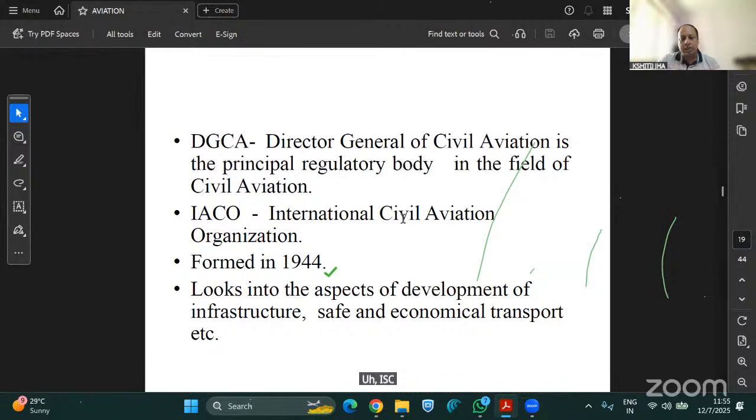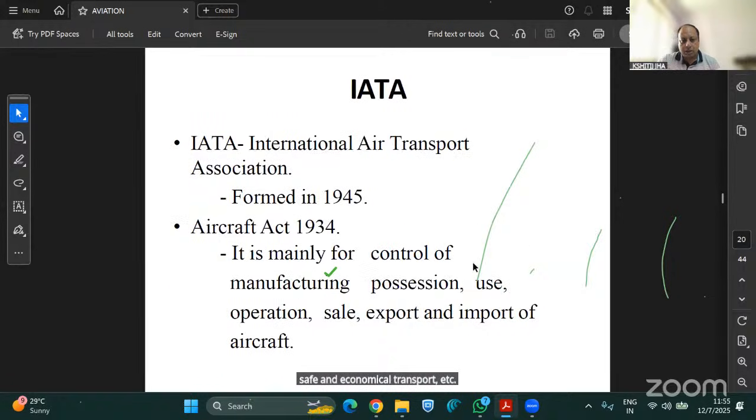ICAO, which is the International Civil Aviation Organization, was formed in 1944. It looks into the aspects of development of infrastructure, safe and economical transport, etc. What is IATA? It stands for International Air Transport Association, and it was formed in 1945.